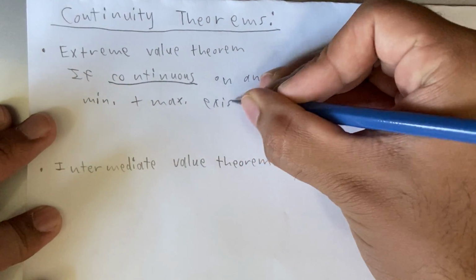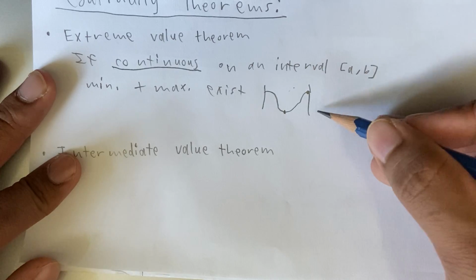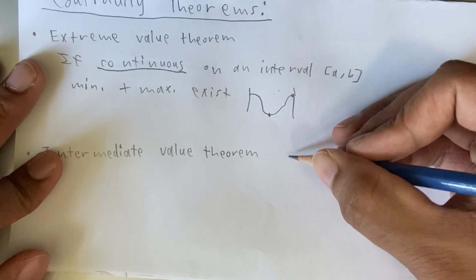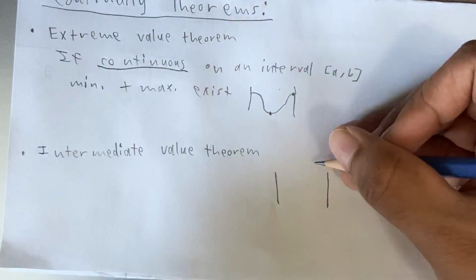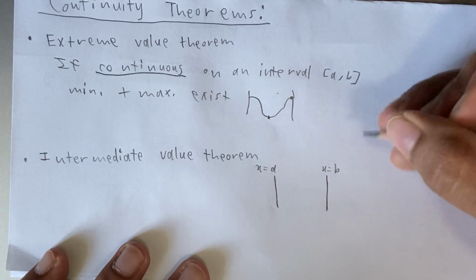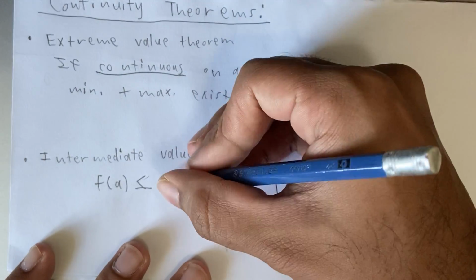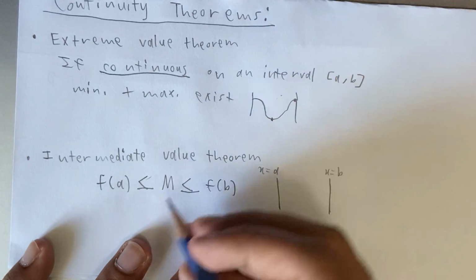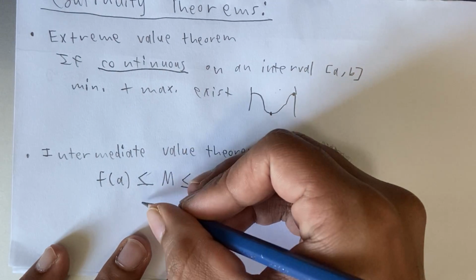And then the intermediate value theorem states that on the same interval, an interval which is also continuous, you know that this is point A, x is equal to A and x is equal to B, and you know that f of A is less than or equal to m, which is less than or equal to f of B, and m is some random value, and then that must mean that there is some point C